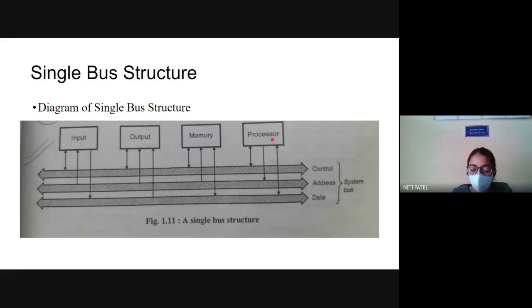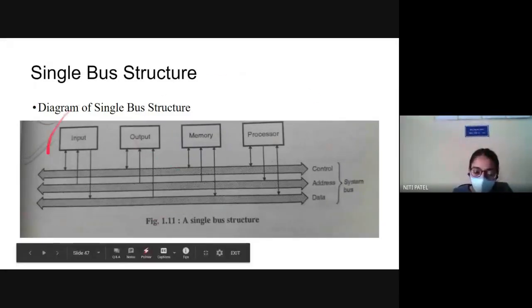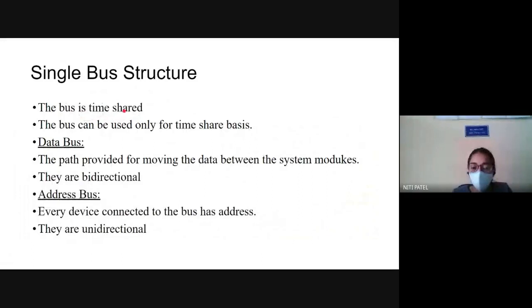After one minute, what will happen? Again, after all the 4 minutes are completed, I will come back in the loop and start giving 1 minute to input. After that, again 1 minute to output, followed by memory and processor. So this will keep on continuing up till when? Up till the result is generated. Therefore, it is called that the bus is time shared.